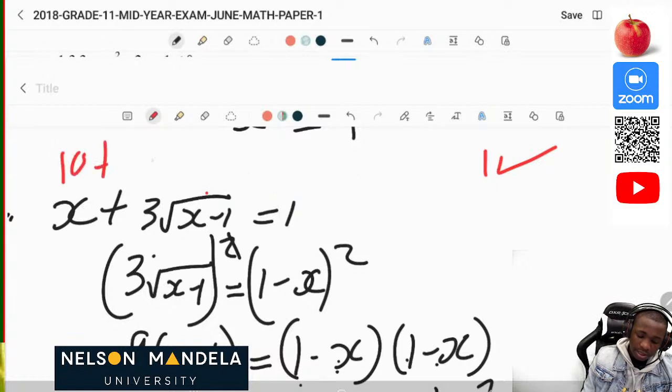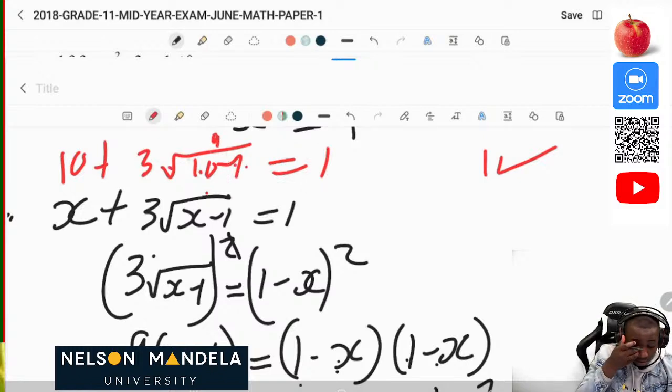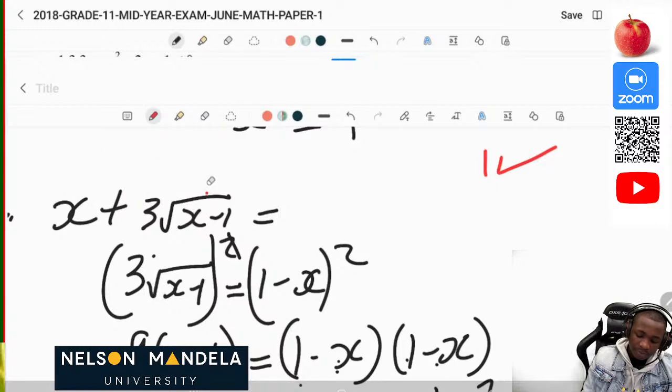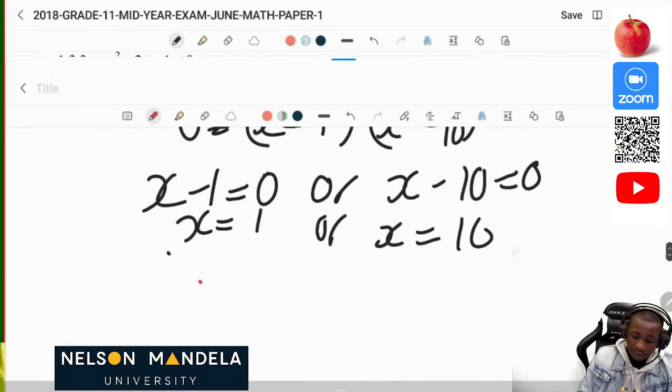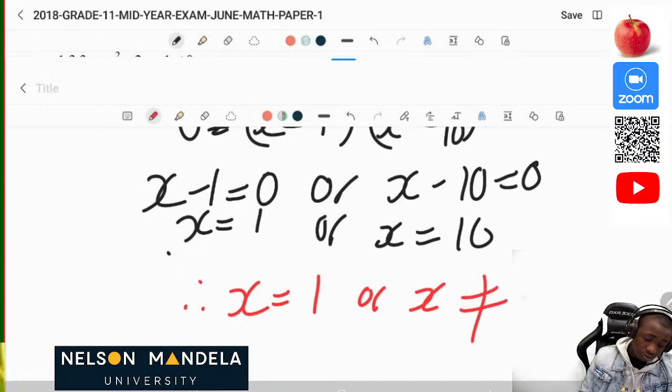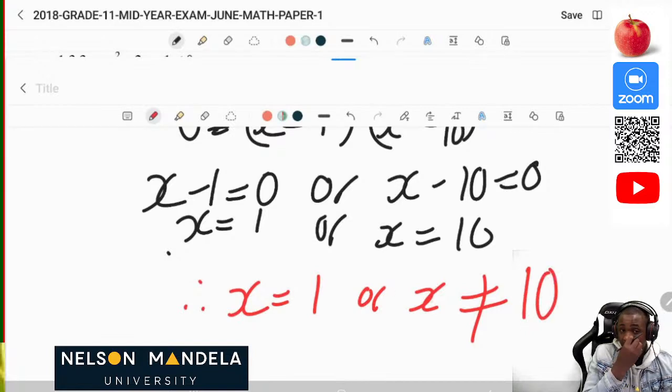So 10 plus 3 square root of 10 minus 1. Is it equal to 1? 10 minus 1 is 9. Square root of 9 is 3, and 3 times 3 is 9... 27. 27 plus 10 is 37, and 37 is not equal to 1. So therefore you can definitely conclude that x is equal to 1, and x is not equal to 10, because you proved that by substituting the x value into the original equation.